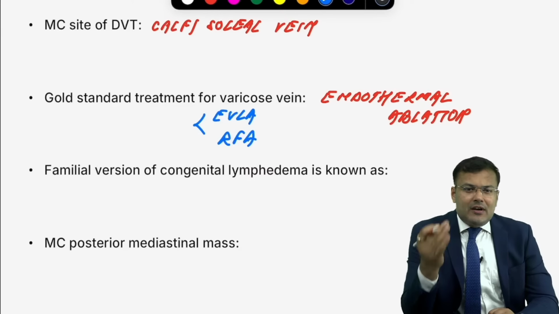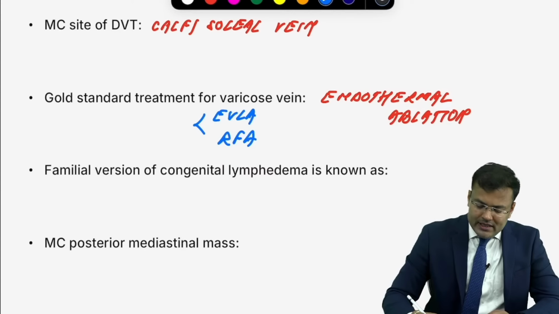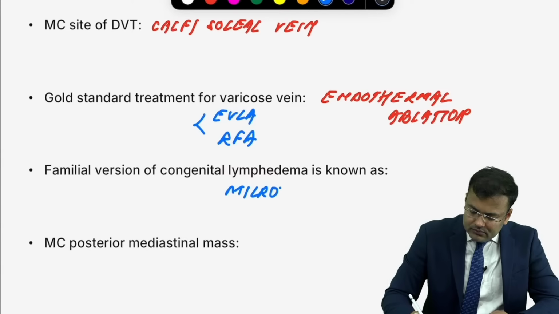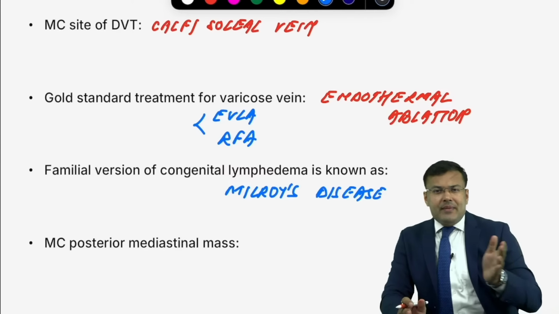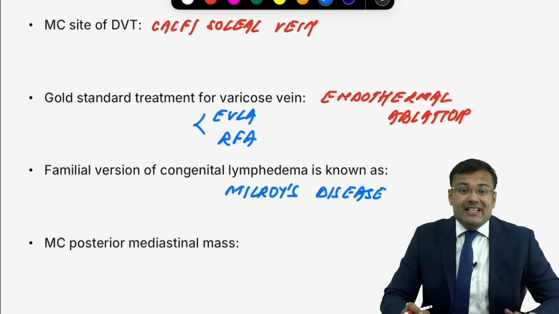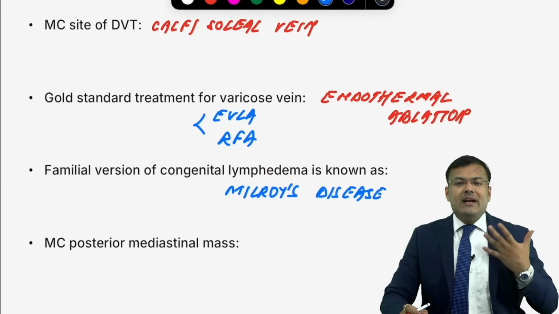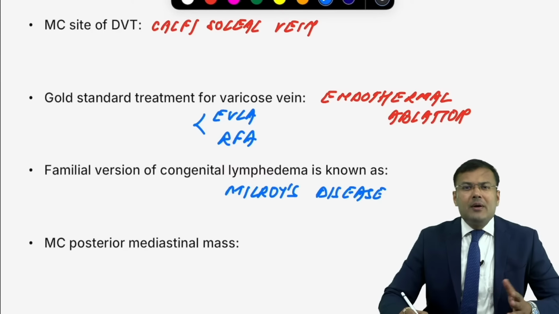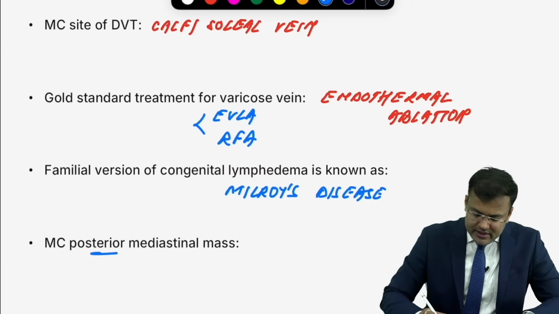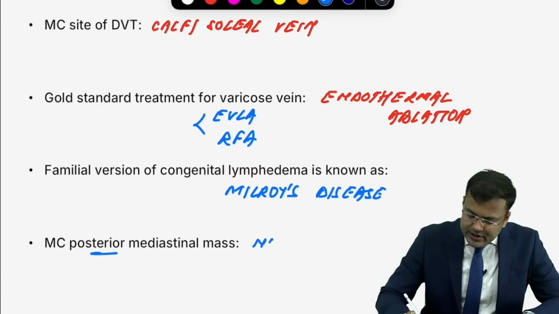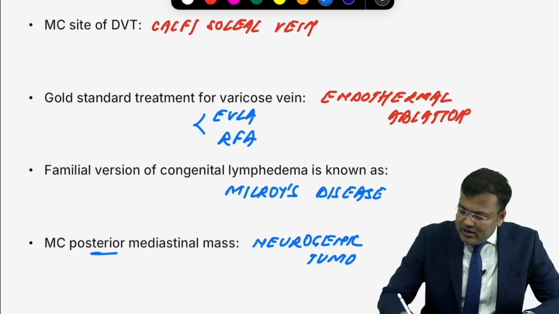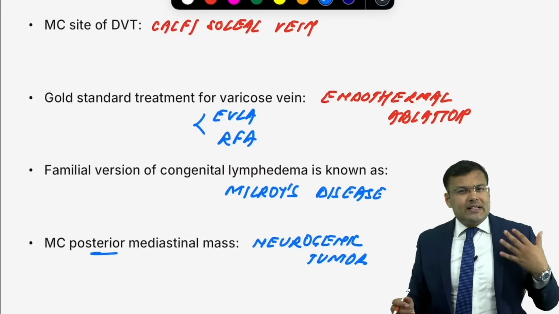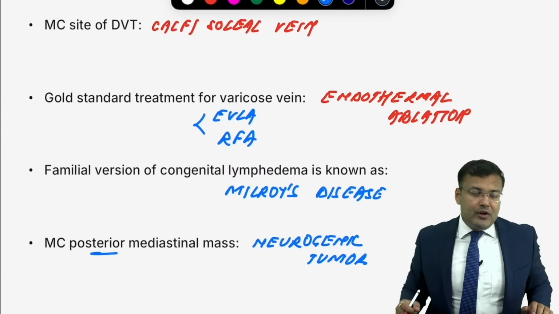Okay. Next question. Familial version of congenital lymphedema is known as Milroy's disease. Easy. And familial version of lymphedema praecox is known as Meige's disease. Tell me what is the most common anterior mediastinal mass? Thymoma. And most common posterior mediastinal mass? Neurogenic tumor. Middle mediastinal mass? Cyst. For mediastinal pathologies, what is the investigation of choice? CECT. Exception, neurogenic tumor. For neurogenic tumor, we go for MRI.